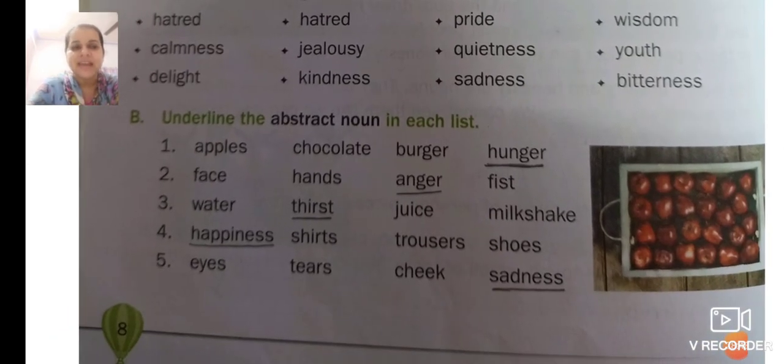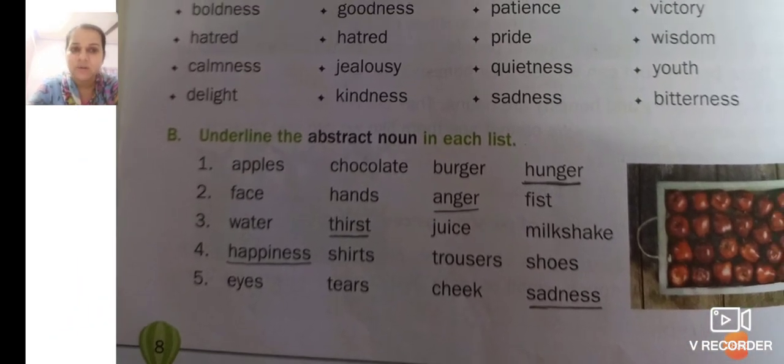Now here is the exercise which we have already solved. Underline the abstract noun in each list. Apple, chocolate, burger, hunger. Now which is the abstract noun? Yes, hunger is the abstract noun because we cannot touch the hunger, but we can touch apple, chocolate, and burger.